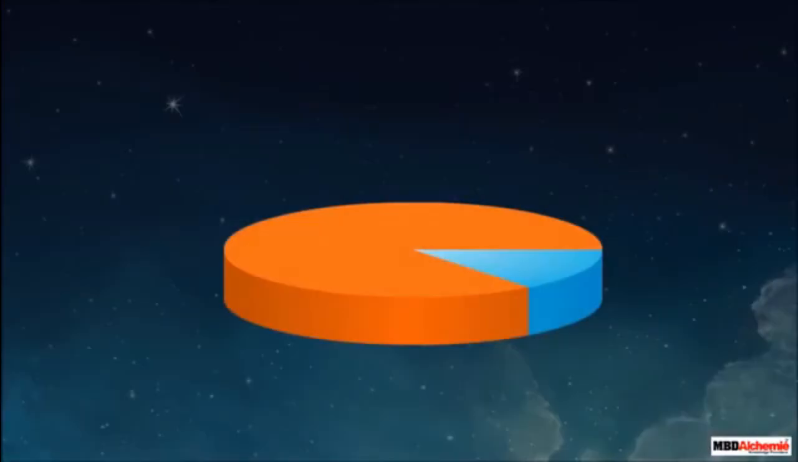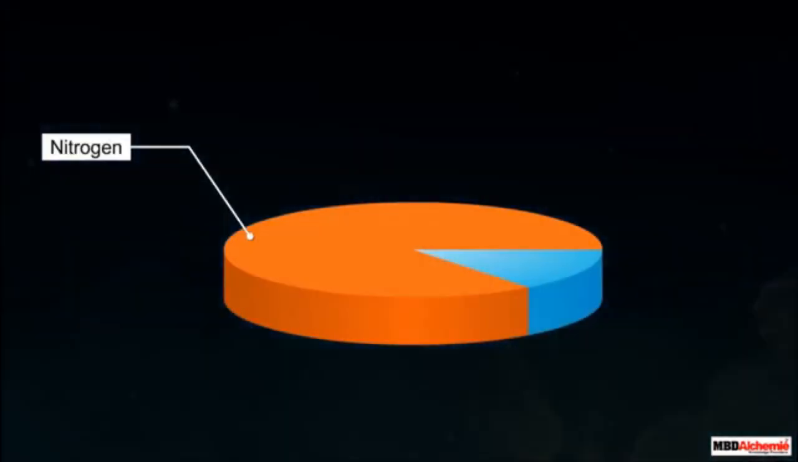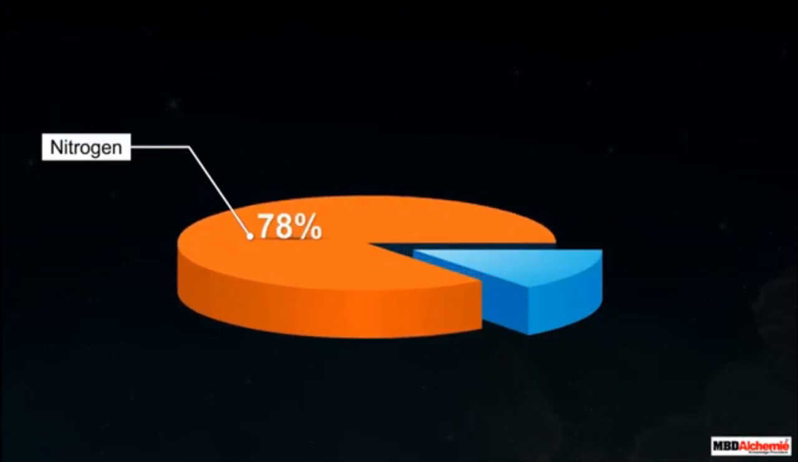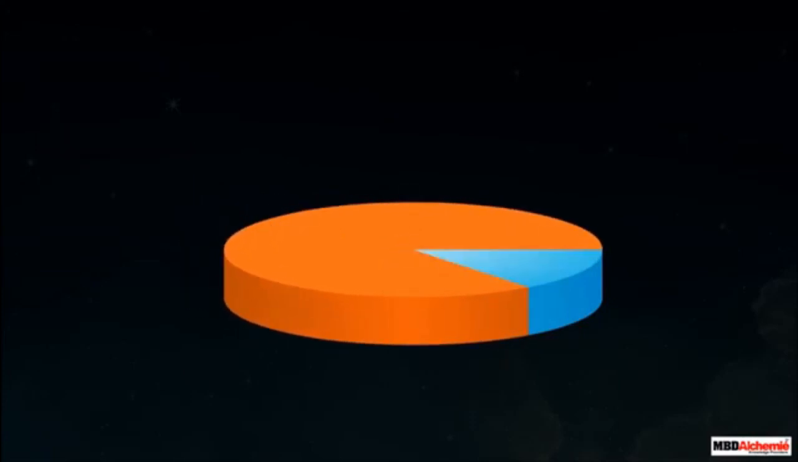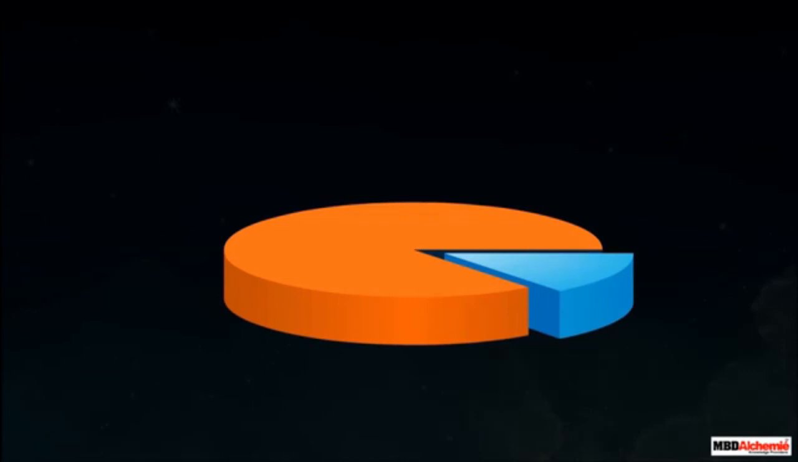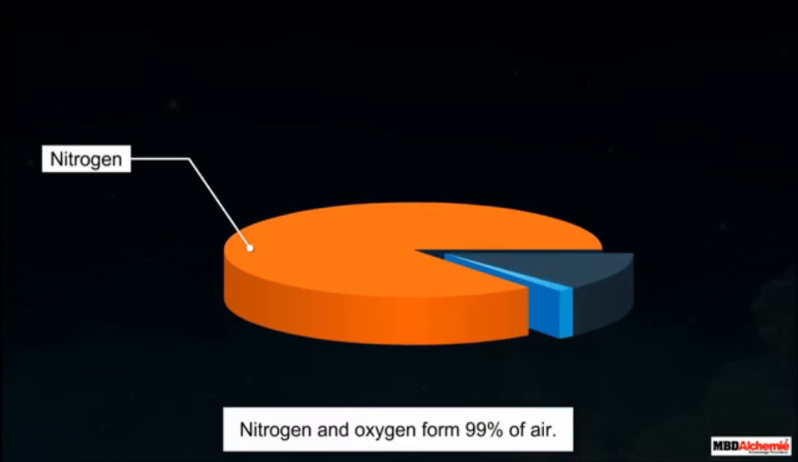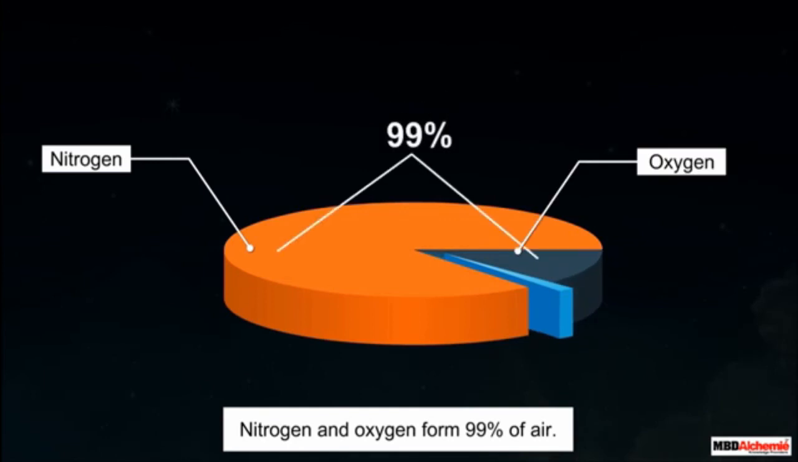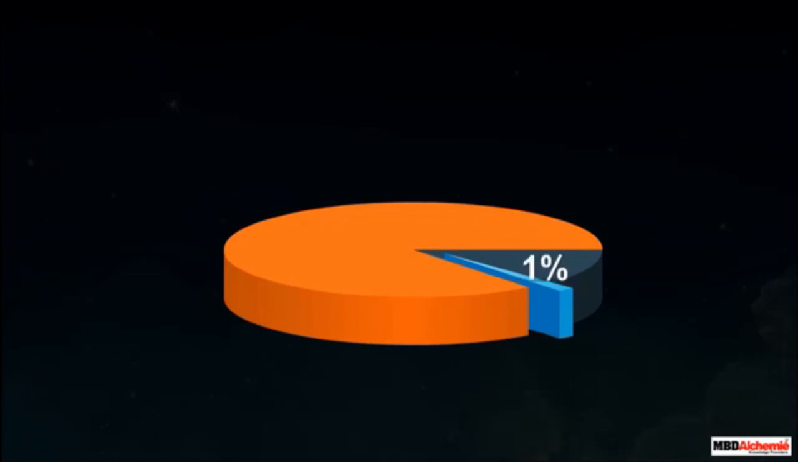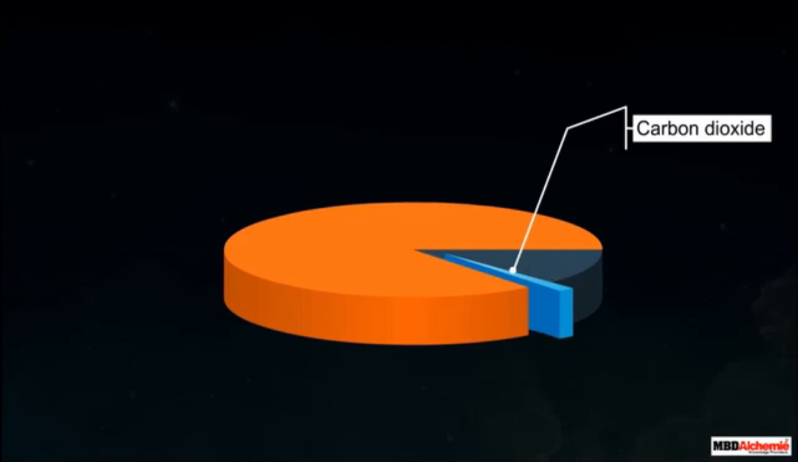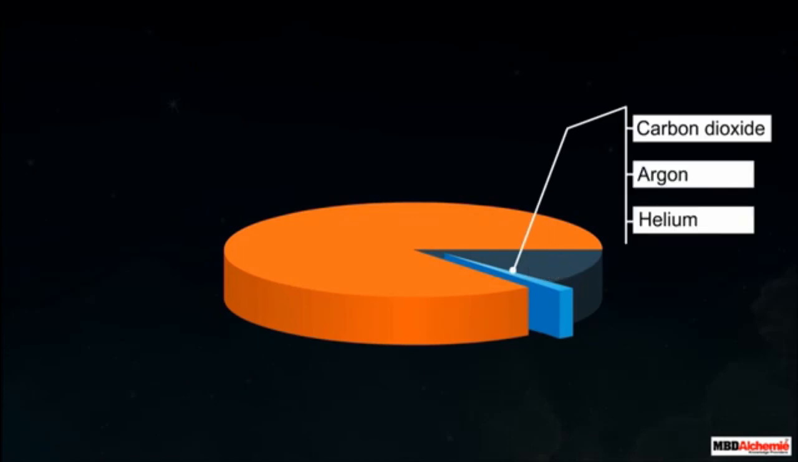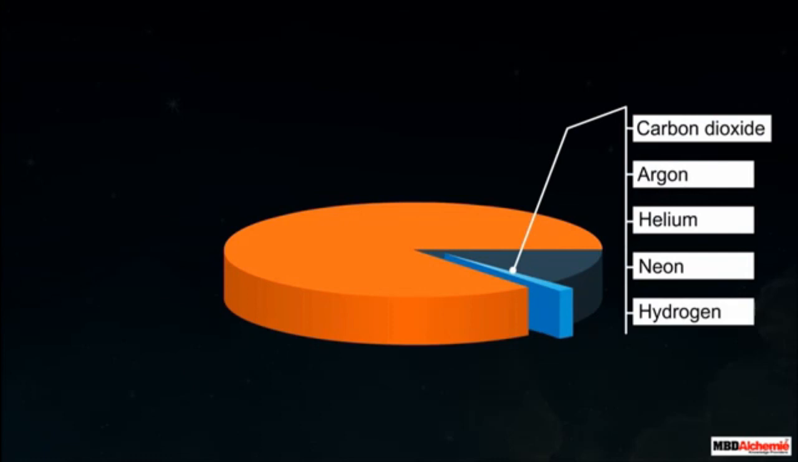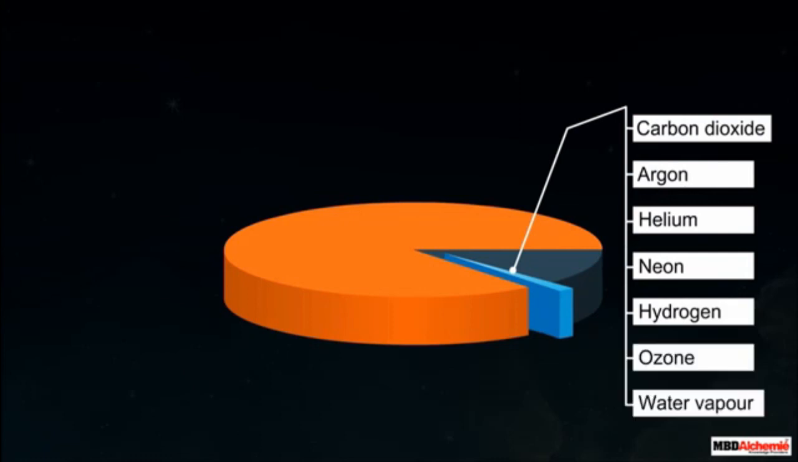The biggest component of air is nitrogen. It comprises around 78% of the air. Out of the remaining 22%, 21% of air is composed of oxygen. So, nitrogen and oxygen gases form about 99% of air. The remaining 1% of air consists of several gases including carbon dioxide, argon, helium, neon, hydrogen, ozone and water vapor.